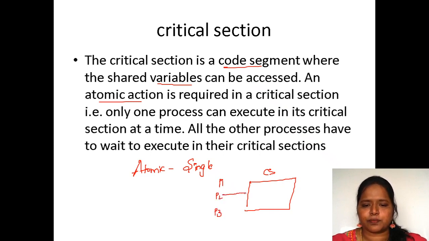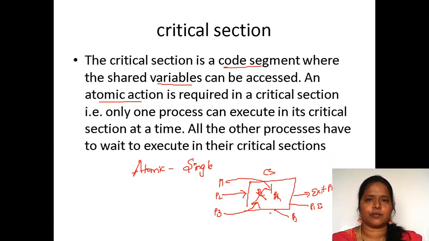First P2 enters, P2 does all the task, and then P2 has to exit. If P2 exits, then only P1 will enter. If P1 comes and exits, then only P3 will enter and P3 will exit. So one by one the task is done. That we call a critical section.